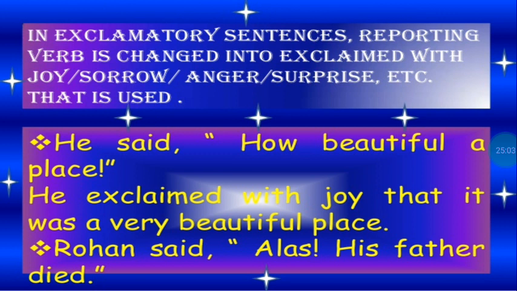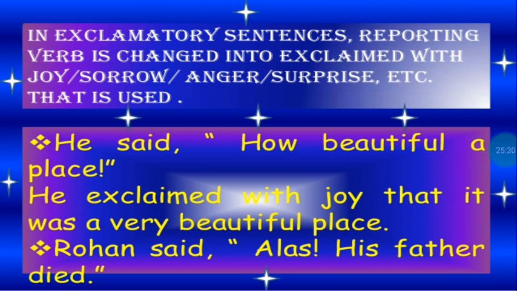Now, in exclamatory sentences, the reporting verb is changed into exclaimed with joy, exclaimed with sorrow, exclaimed with anger, exclaimed with surprise, etc. So instead of using the words alas, ah, bravo, ouch, all these words, you have to remove those words and use exclaimed with joy, exclaimed with sorrow, exclaimed with surprise, and so on.